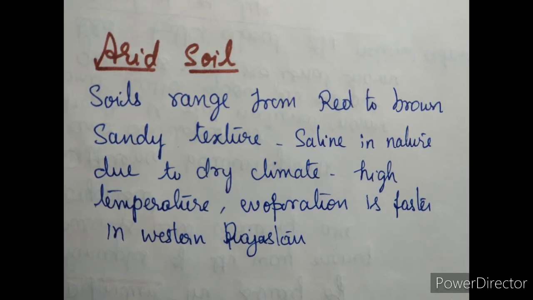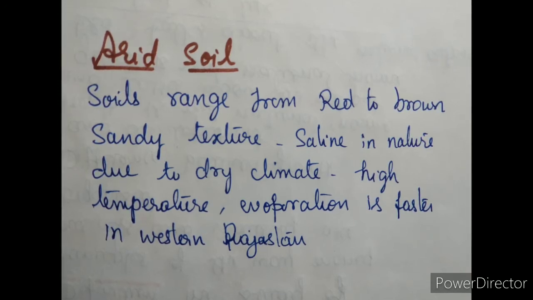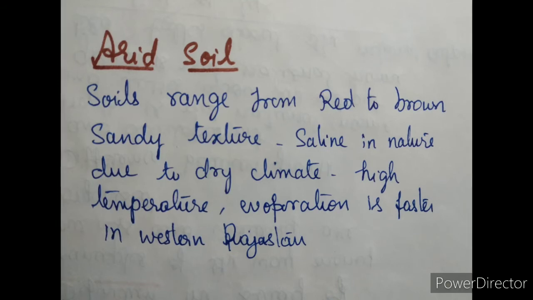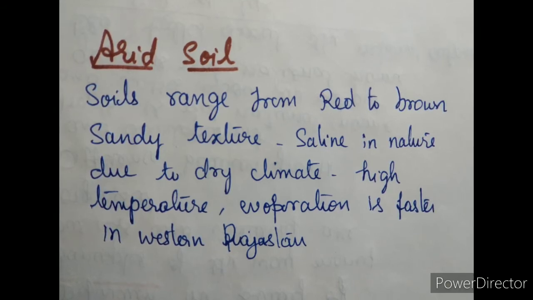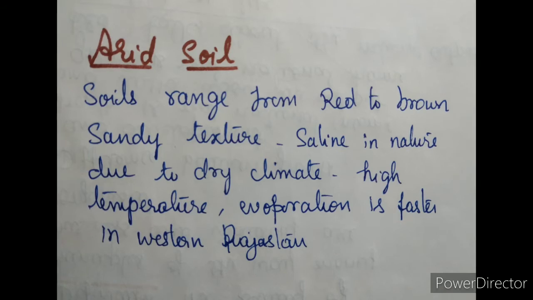Arid soils range from red to brown in color. They are generally sandy in texture and saline in nature. In some areas, the salt content is very high and common salt is obtained by evaporating the water. Due to the dry climate and high temperature, evaporation is faster and the soil lacks humus and moisture.